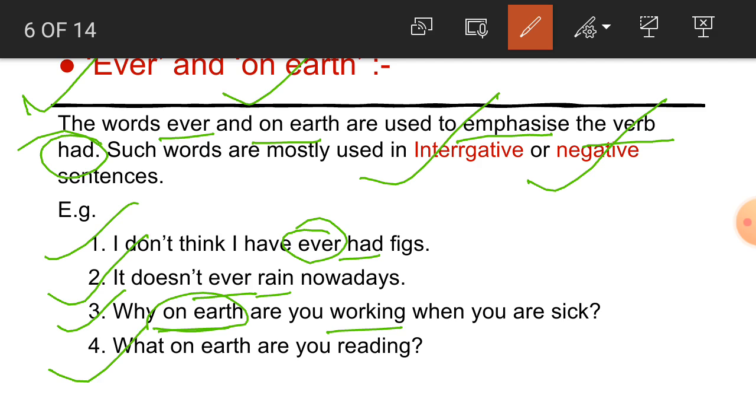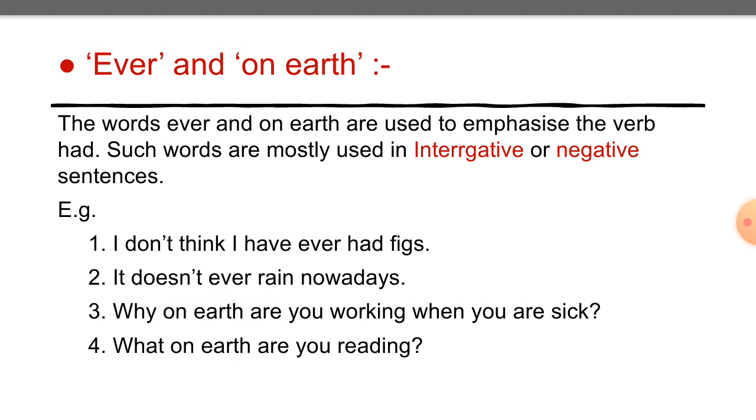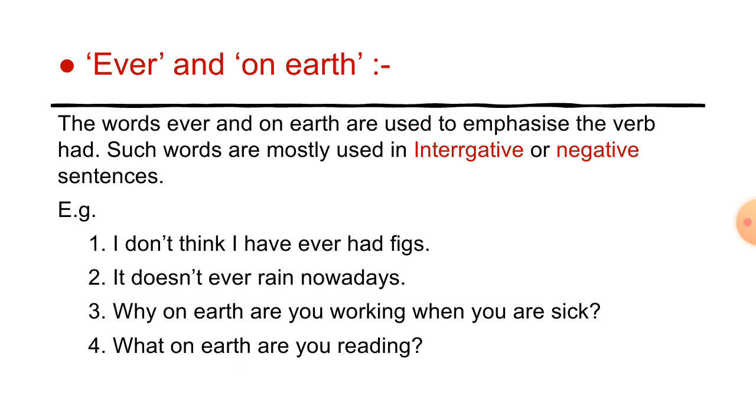Now number 4, what on earth are you reading? So here students, the on earth intensifier makes the verb reading more powerful. So students, that's why here ever and on earth are intensifiers, because they are making the verb more powerful.